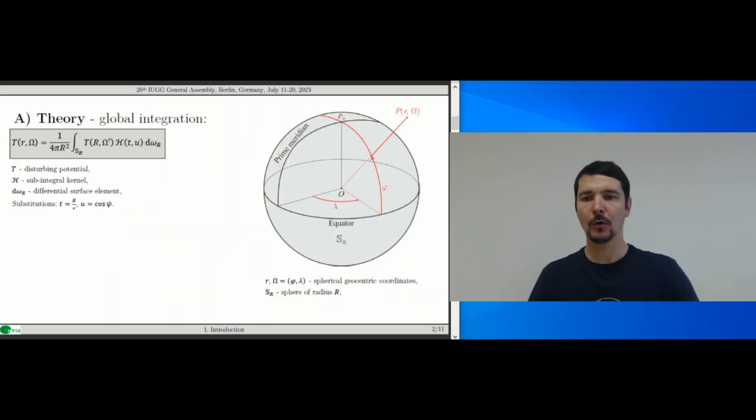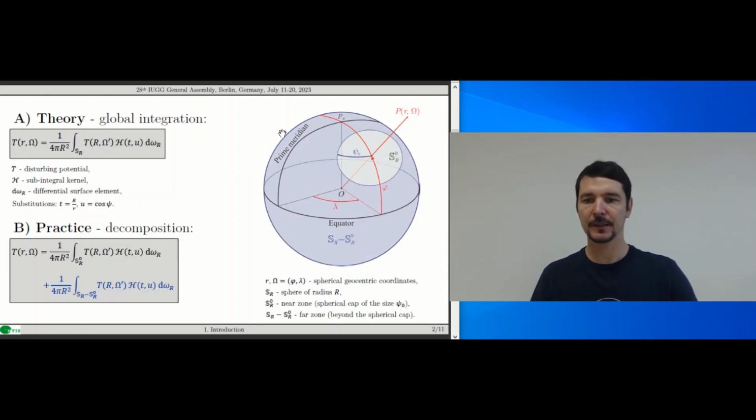Consider now the Poisson integral in the box. In theory, we integrate the products of the boundary values T with the kernel H over the entire spherical surface. However, the gravity data may not be available over the whole sphere, either due to distribution policies or impracticality of their collection.